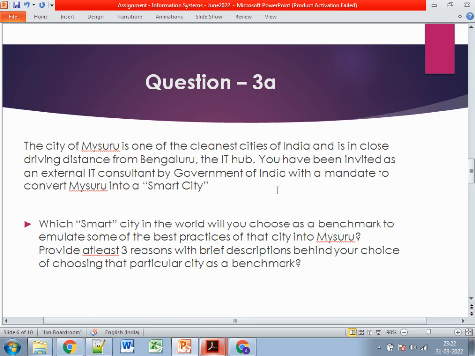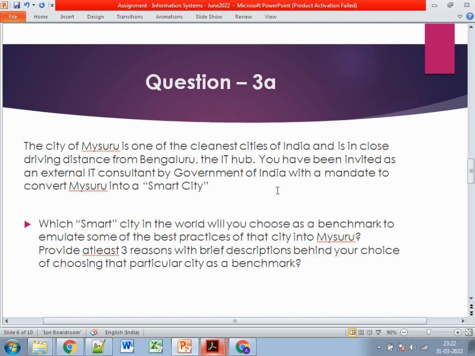Right. Which smart city in the world will you choose as a benchmark and emulate some of the best practices of that city into Mesuru? Provide at least three reasons with a brief description behind your choice of that particular city as a benchmark. So if you see, the main part is you are an IT consultant. You need to visit Mesuru, and you need to see what things can be implemented to convert it into